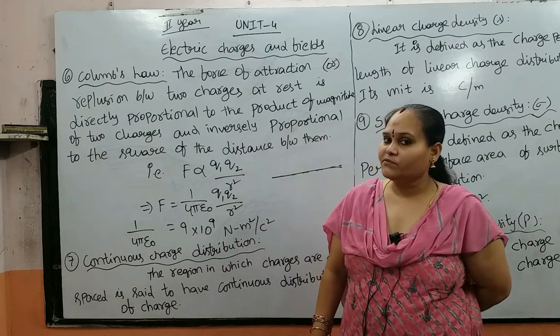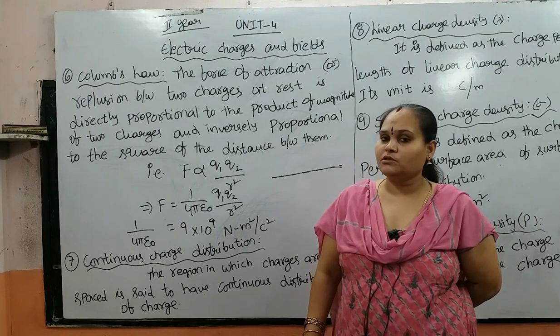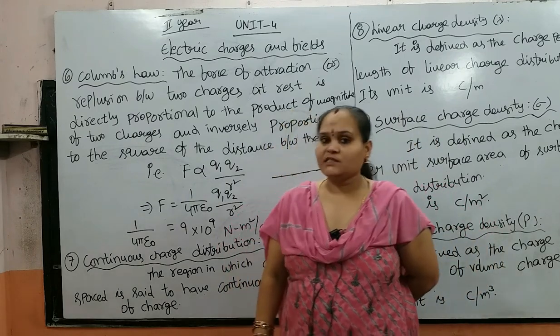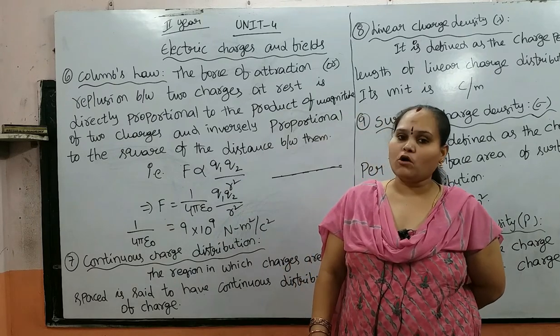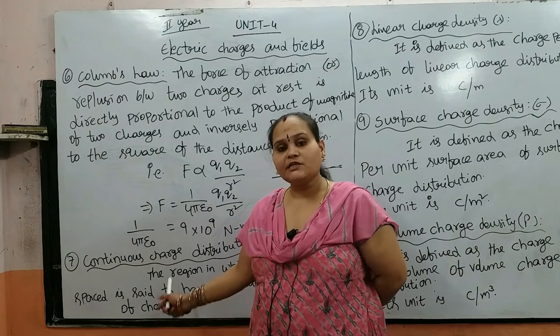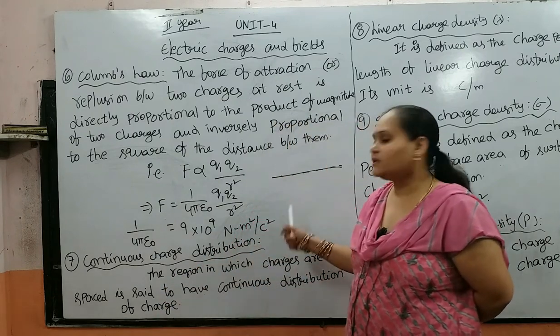The proportionality constant 1 by 4 pi epsilon naught is placed, so F equals 1 by 4 pi epsilon naught Q1 Q2 by R square. The value of 1 by 4 pi epsilon naught comes from substituting the values of pi and epsilon naught. Epsilon naught means the permittivity of free space; in a medium we consider epsilon. The value of 1 by 4 pi epsilon naught is 9 into 10 to the power of 9 Newton meter square per Coulomb square.